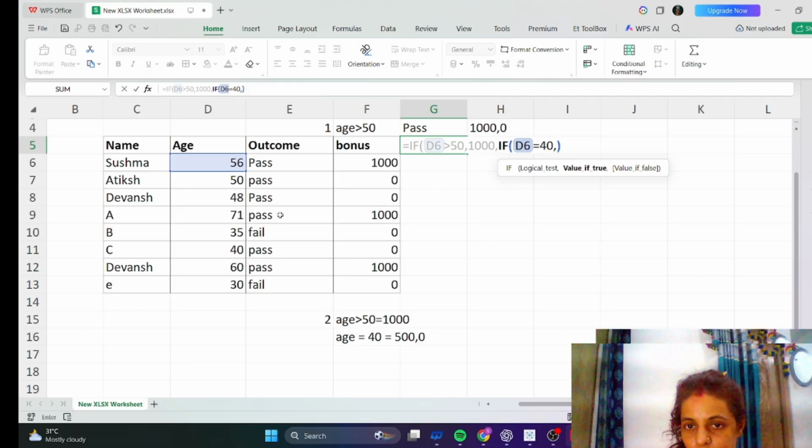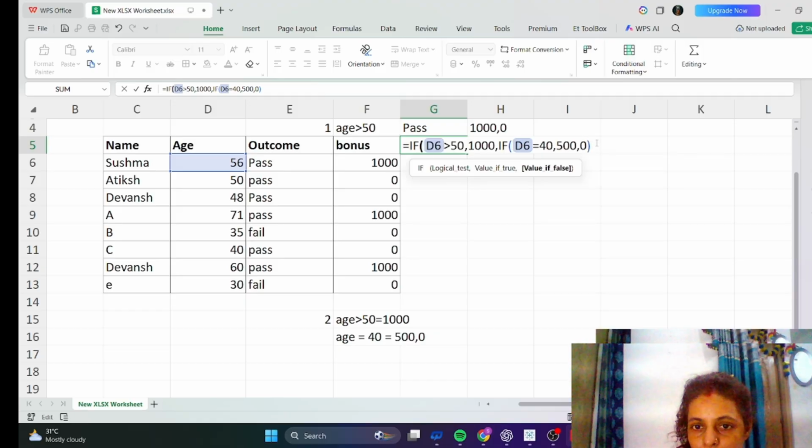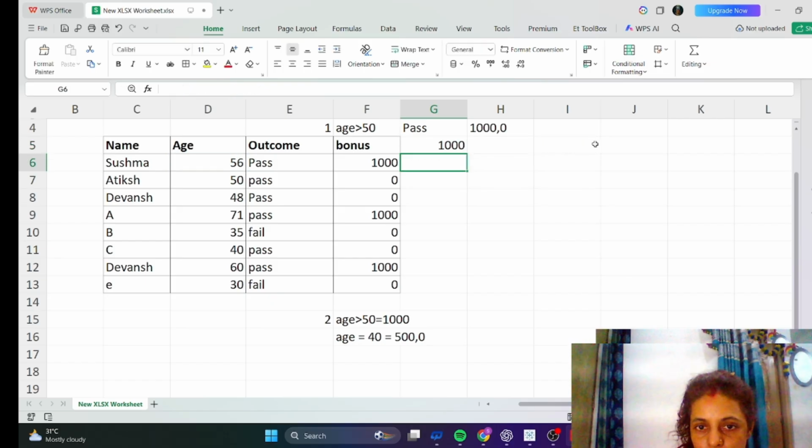If age is 40, then what will happen? We will give 500 bonus. If both conditions are not fulfilled, then they will get nothing, zero. Now we have to close the bracket here: for this one we closed one bracket, and for this one we have to close one more bracket, and then enter.